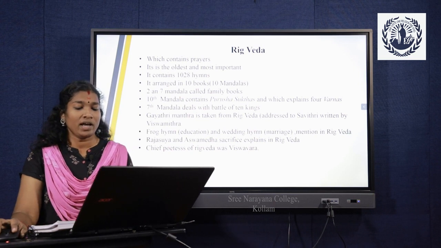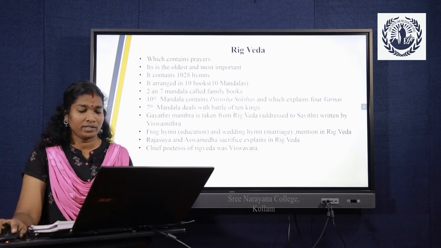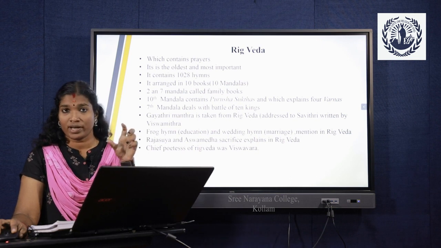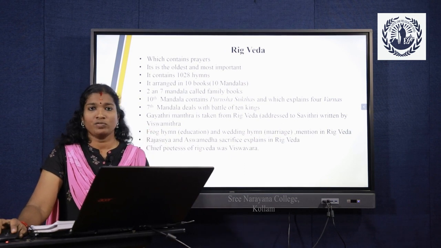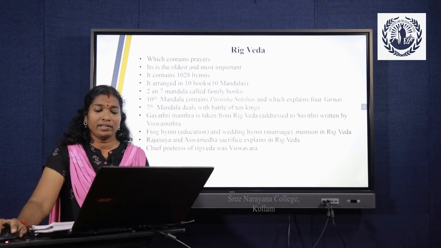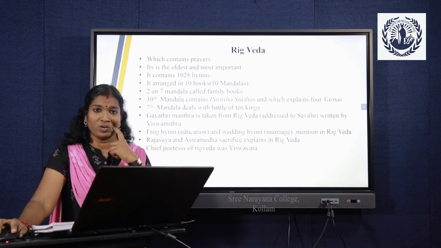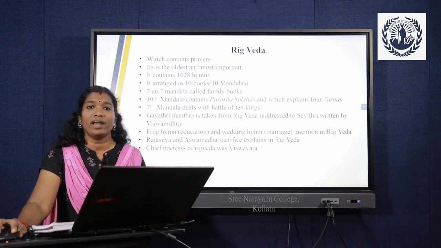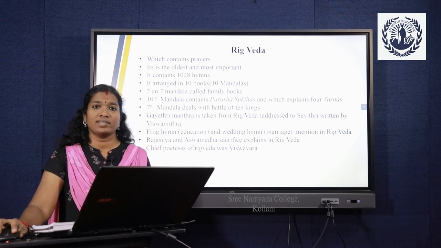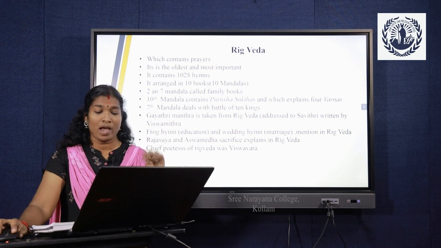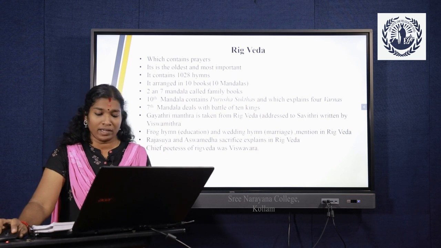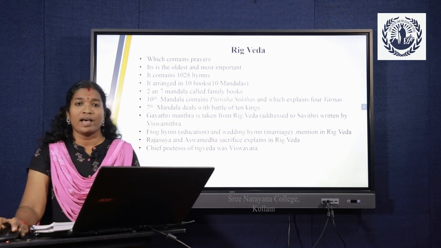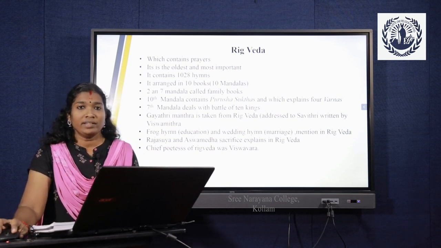As already told, Rig Veda is a collection of 1028 hymns arranged in 10 books, which are called mandalas. Each mandala contains a variety of topics, and the 2nd to 7th mandalas are the most important. They are called the family books. The 10th mandala contains the Purusha Sukta, and the four Varna system is also explained in the 10th mandala. The earliest mandalas in the Rig Veda are 2 and 7, and the latest mandalas are 1 and 10.